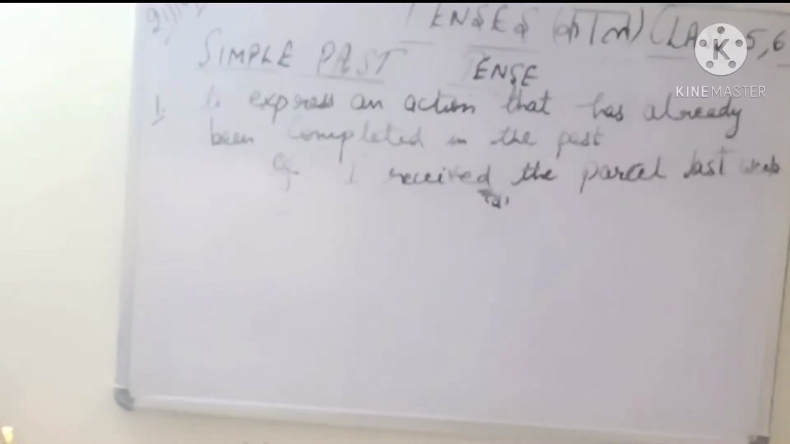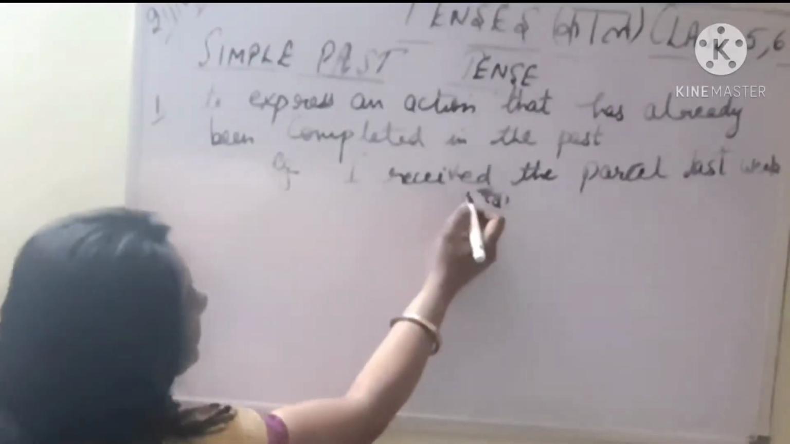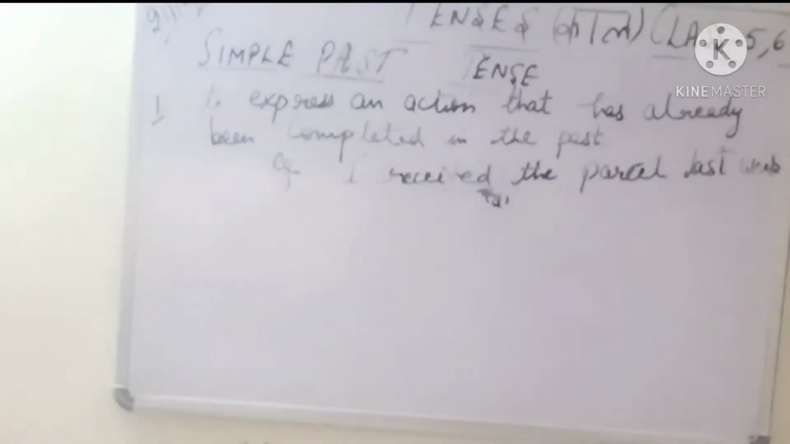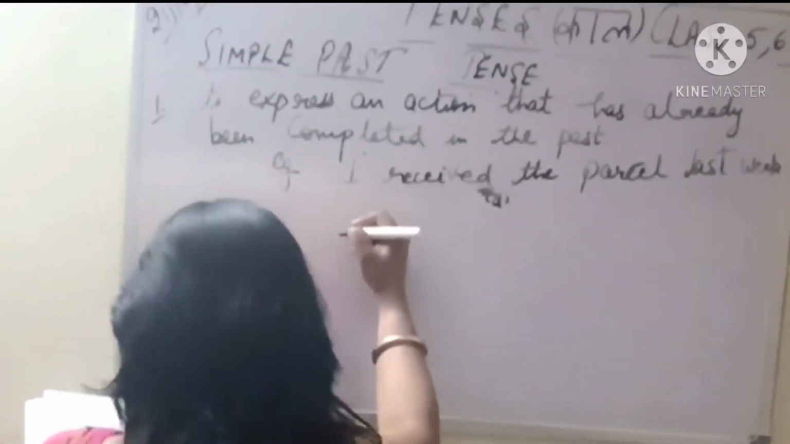Sometimes you need to even choose the past participle and the present participle from the sentences, and this is possible only when you know the 3 forms of verb. So in the past tense this receive changes to received. ठीक है? So one more example.